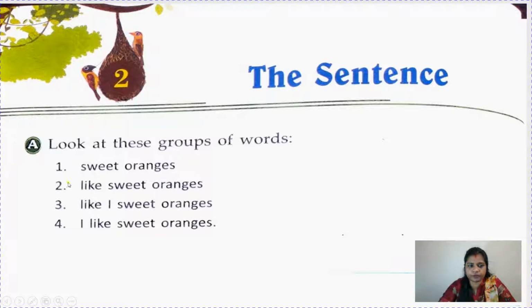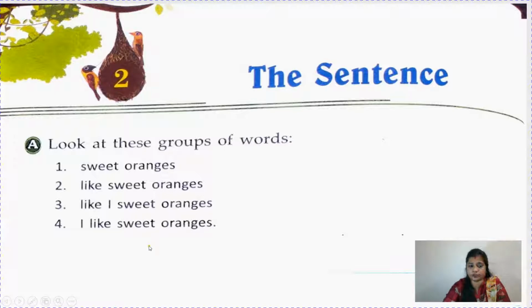But children, in number 1, 2, 3, we can understand only a few things, right? That there are fruits and they are sweet, and only these things, but it's not making complete sense. We are not understanding what this line wants to say or convey. But when we read I like sweet oranges, then it is giving a complete meaning.